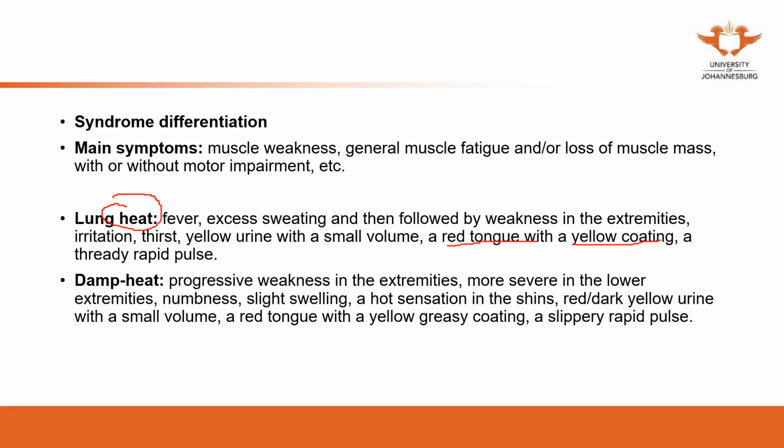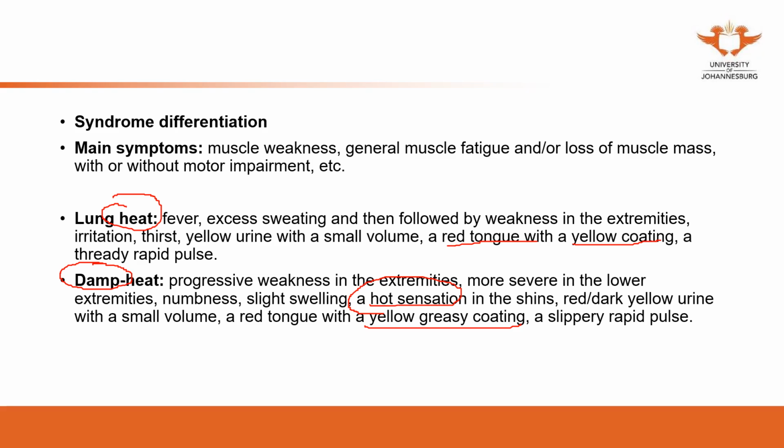A patient also may present as damp heat. Damp heat will cause blockage. With damp heat, the patient will present as progressive weakness, more severe in the lower extremities. The dampness moves downwards. A hot sensation, dampness, that's the heat. Yellow urine, the heat. Red tongue, yellow greasy coating, the damp heat. The patient presents as damp heat.